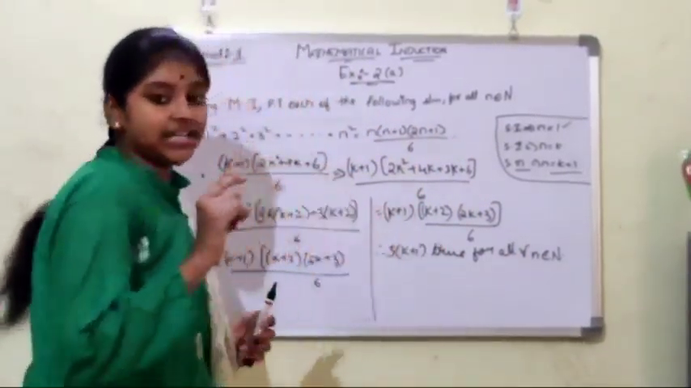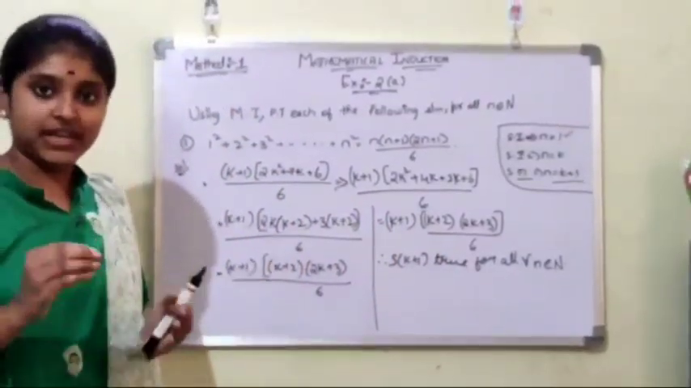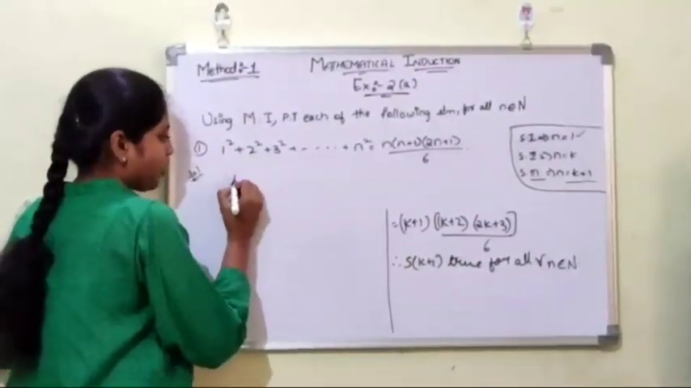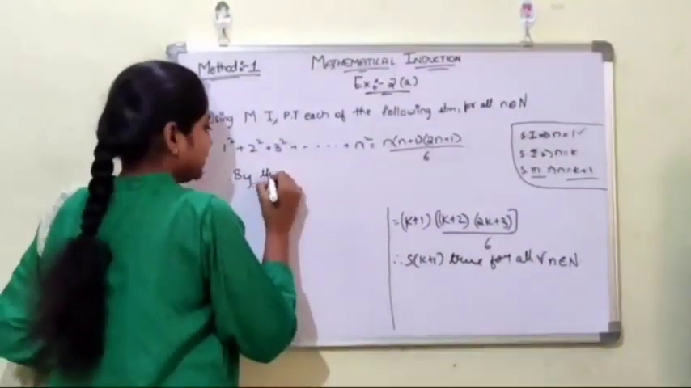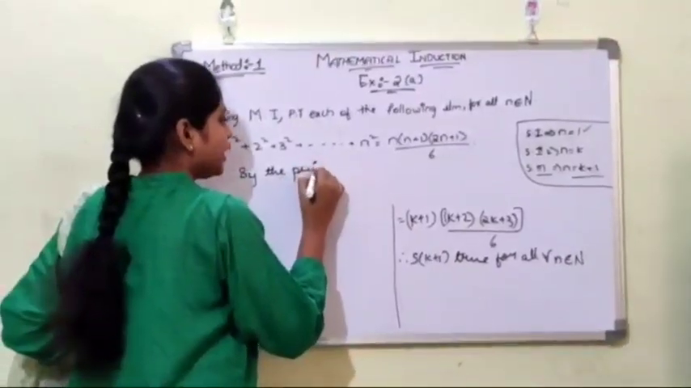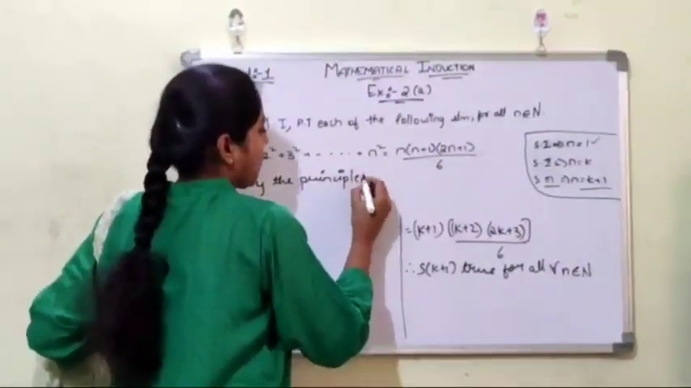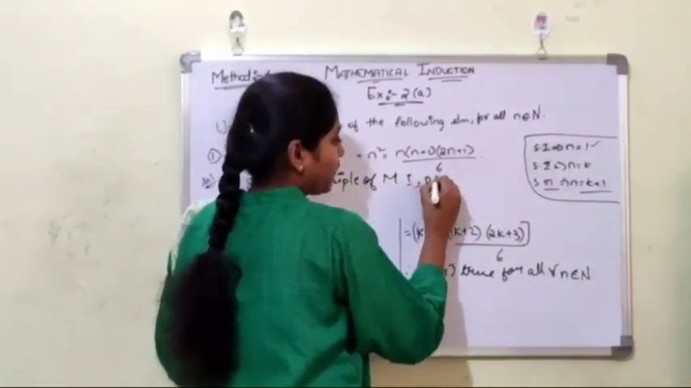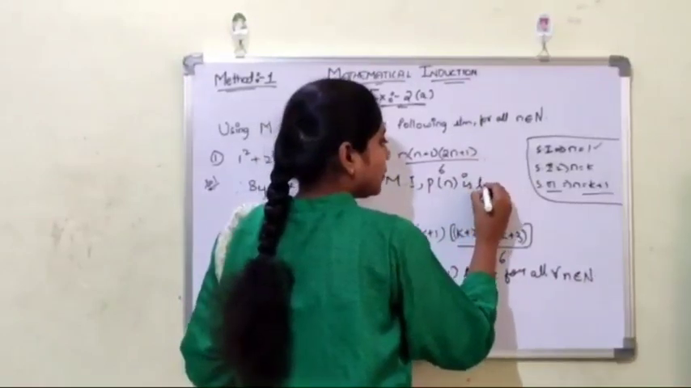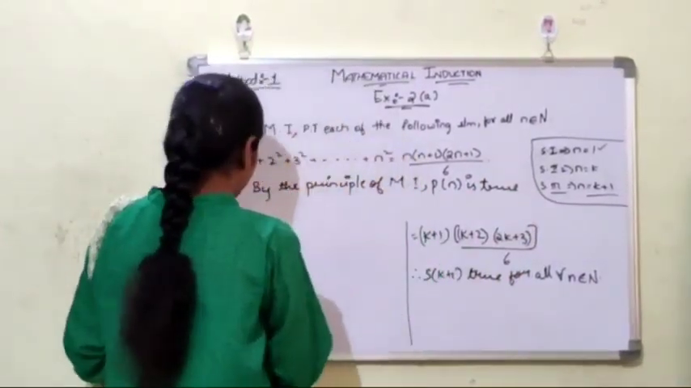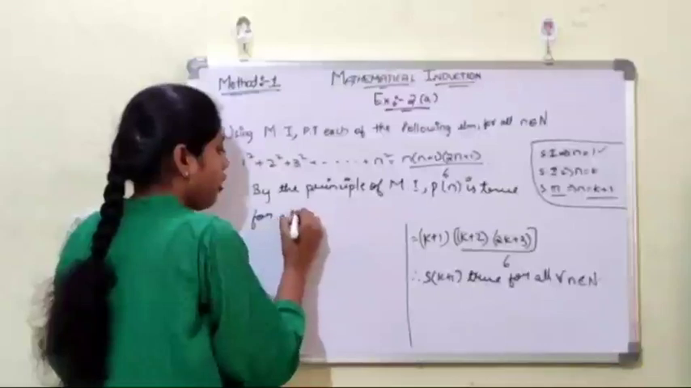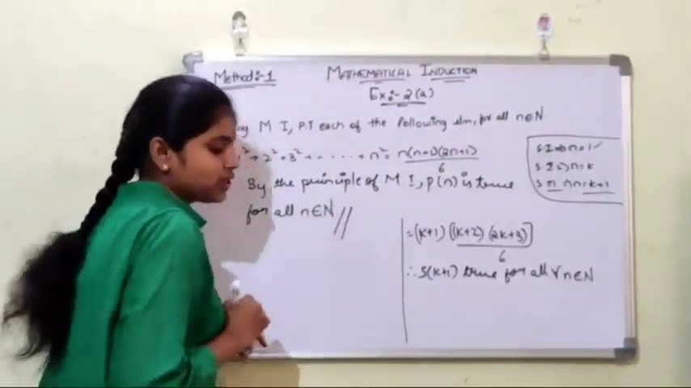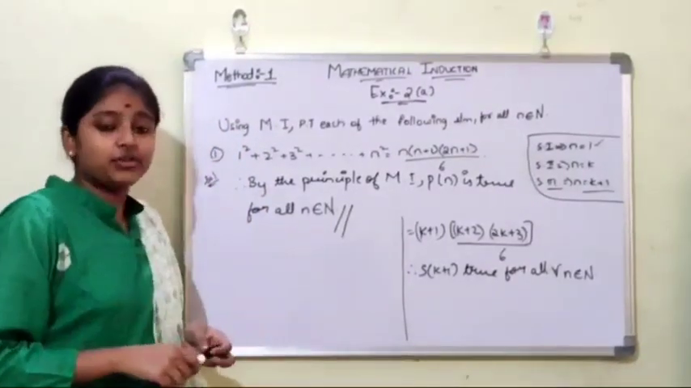Now there is another step where we get half mark. The last step which carries half mark, that is, therefore by the principle of mathematical induction, P of n is true for all n belongs to capital N. Here the solution will end. Now we have to verify that.